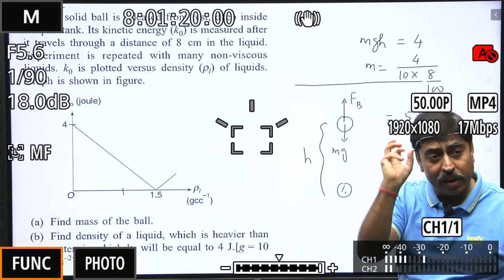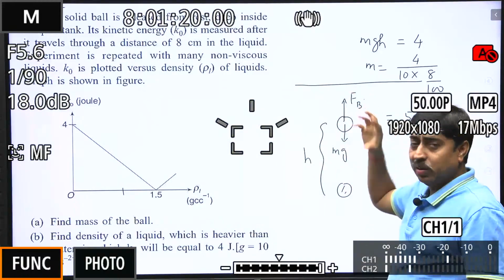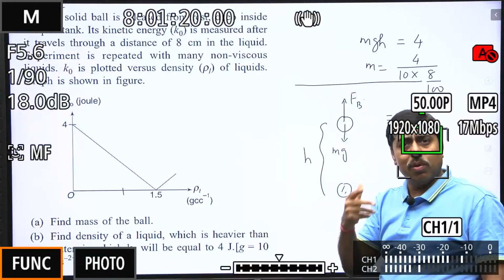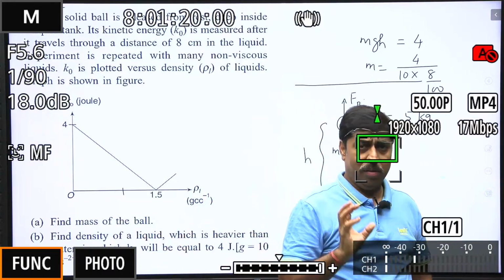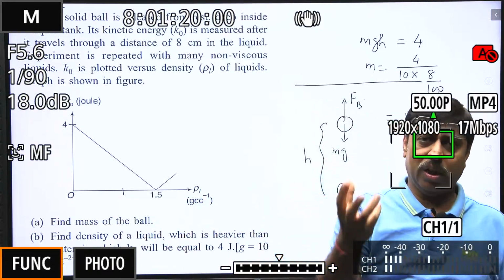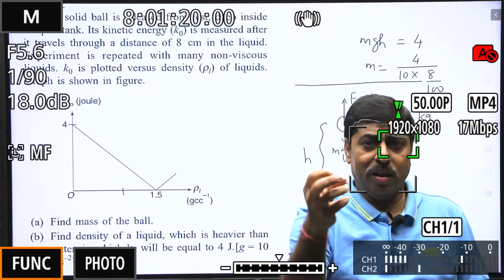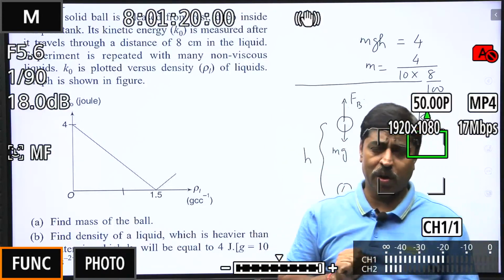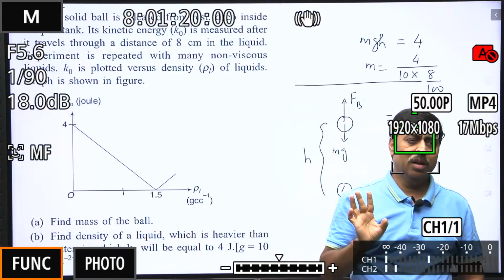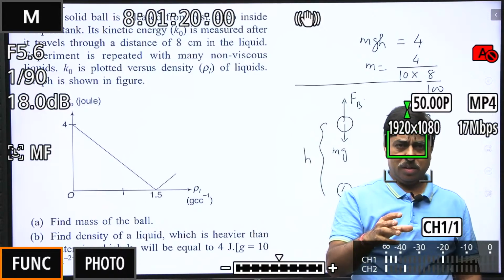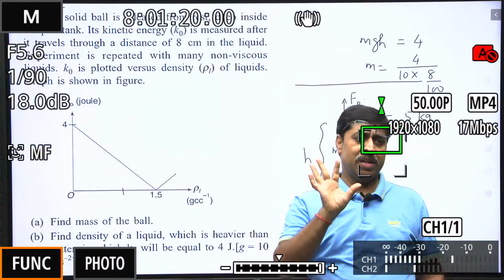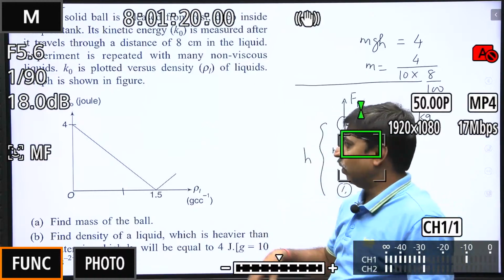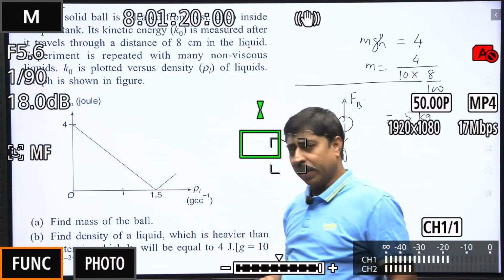Acceleration will go on decreasing as the buoyancy force increases, and buoyancy force will increase with the rising density of the liquid. Liquid ज़्यादा घना लोगे तो ज़्यादा बड़ा buoyancy force होगा, and therefore acceleration of the ball will be smaller, and therefore it will get smaller speed or smaller kinetic energy after traveling through 8 centimeter distance. So that is why this graph has been shown falling like this.